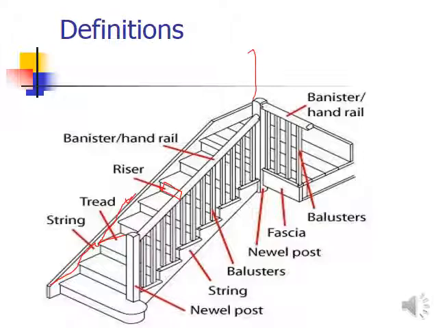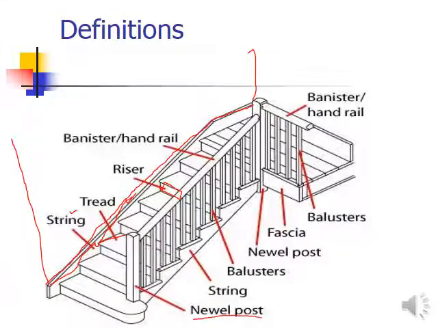So if the wall is there, before the wall it is going to require a connecting component, and this connecting component that connects all of the steps with the wall is called the string, okay. So this is specifically for the wooden staircase.